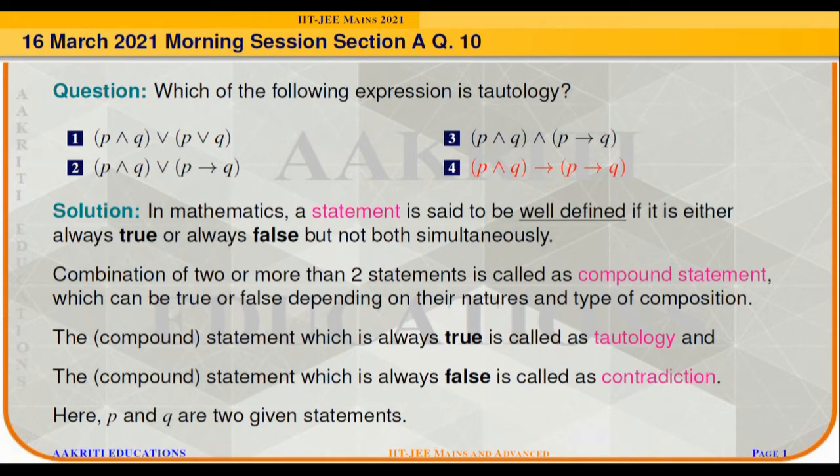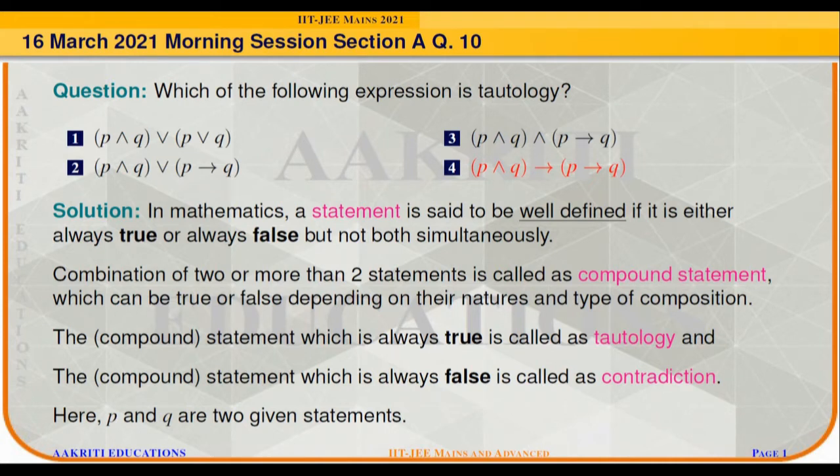In mathematics, a statement is said to be well defined if it is either always true or always false, but not both simultaneously. Now, if we combine two or more statements, we come up with a compound statement. This compound statement can be true or false depending upon the nature of the statements and the nature of the composition. If the compound statement is always true, then it is termed a tautology, and if the compound statement is always false, then it is called a contradiction.